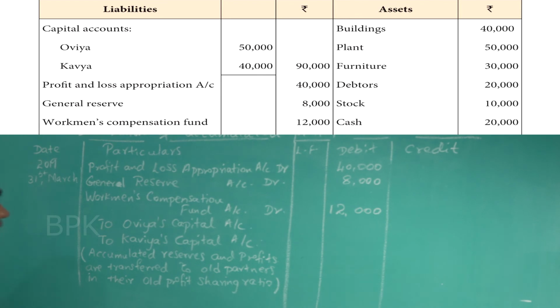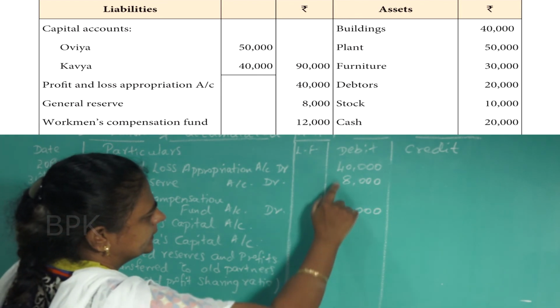So now add all this, you will be getting 60,000.